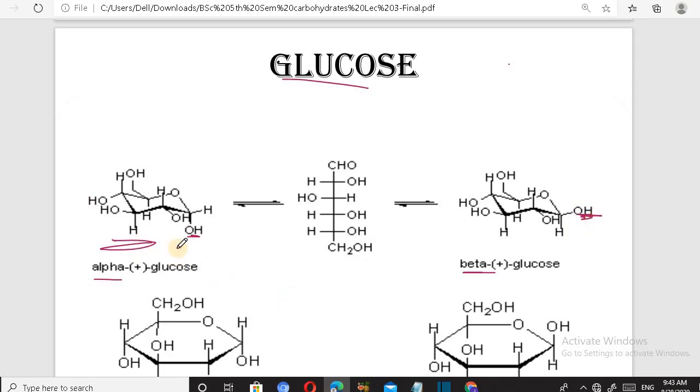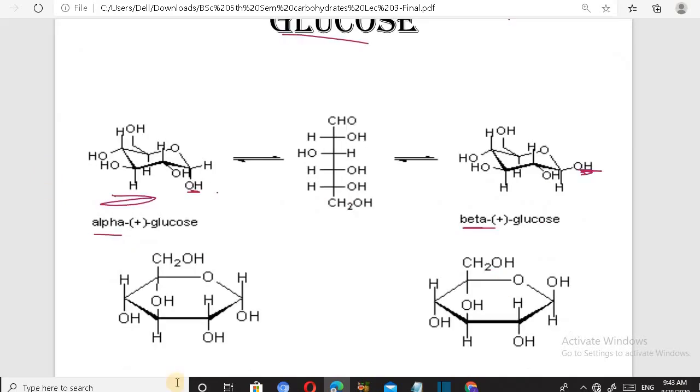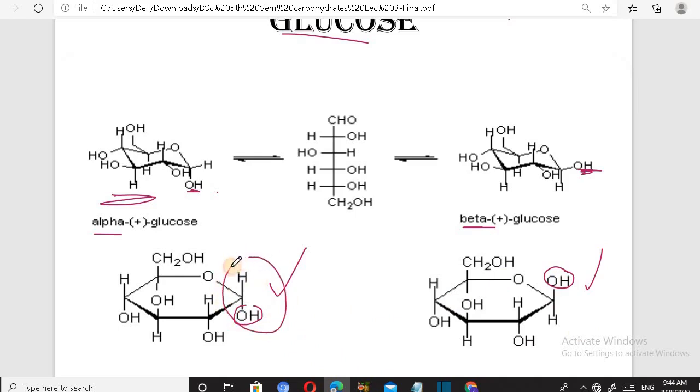We draw these conformations because they are further used in reactions. In one structure the OH group is present on the lower side, and in the other the OH group is present on the upper side. The other structure is exactly the same; the arrangement of atoms is the same, only this carbon has a different configuration. The carbons which have different configurations we will discuss further in epimers.